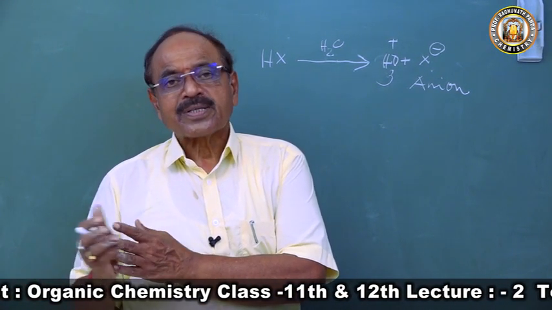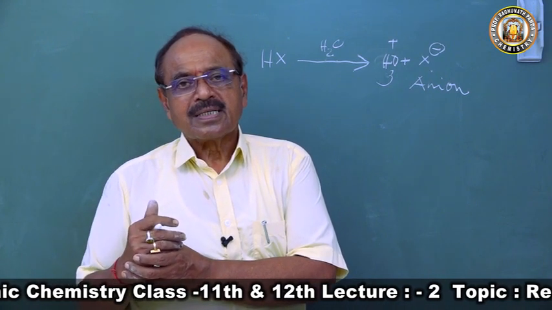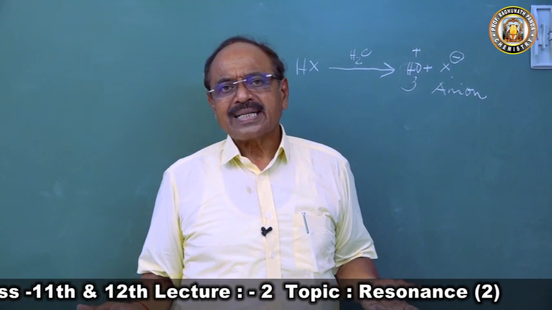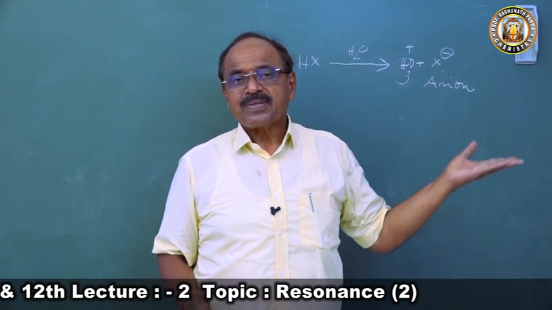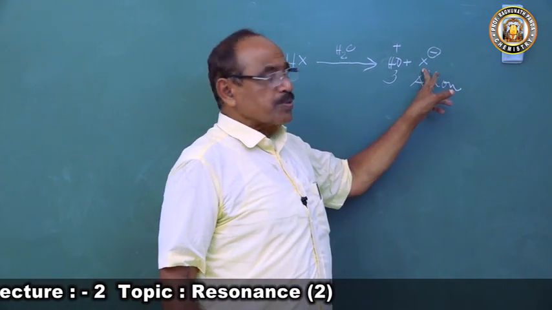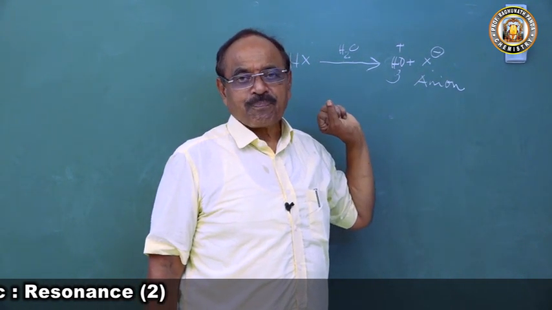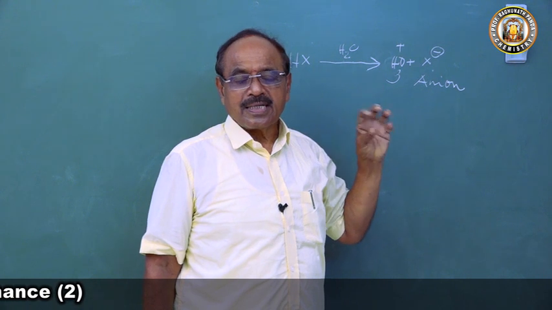If I give it for a purpose, to get a benefit, and I do not get the benefit, then a question comes to my mind. Exactly the same thing happens here. When the X minus is produced, if it is stable, then it is a correct acid. This is the strength. This is the concept.